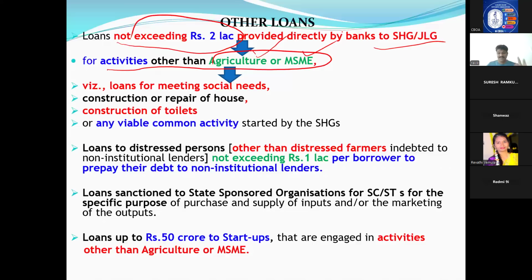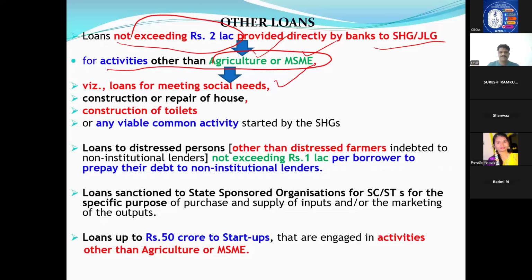Still, SHG JLG, again I'm repeating, when you are giving a loan, if they are doing an agriculture activity, you can finance. If they are doing an MSME activity, you can finance and classify it. But they are not doing agriculture or MSME. But if you give a loan of less than 2 lakhs, RBI said, yes, this also you can classify under priority. But sir, what will they use this money for?